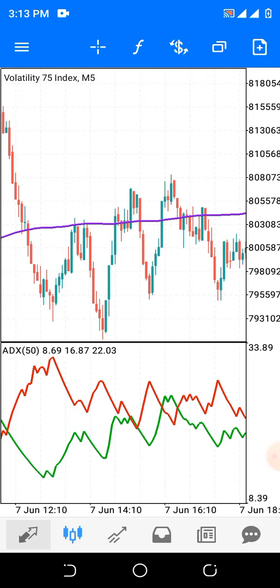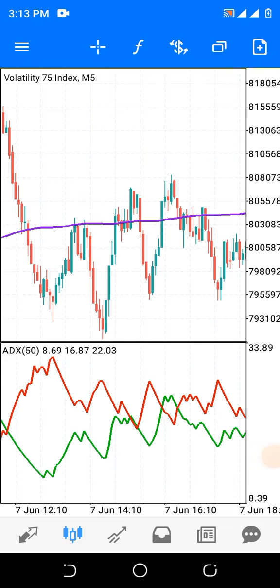Do you understand? So this strategy only applies when the price or the candlesticks are far away from the moving average. Do you understand? So let's proceed.